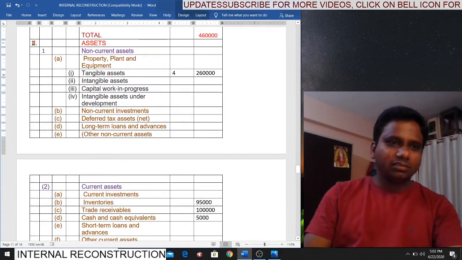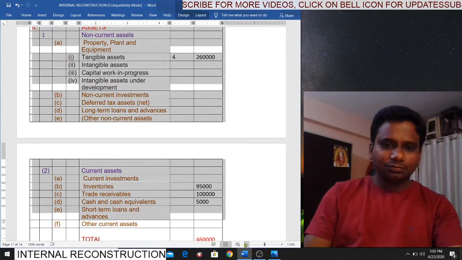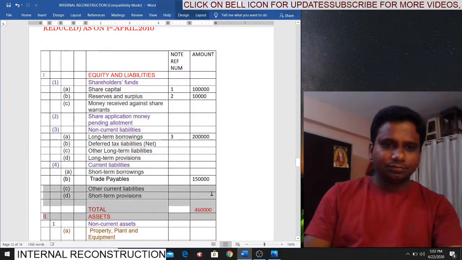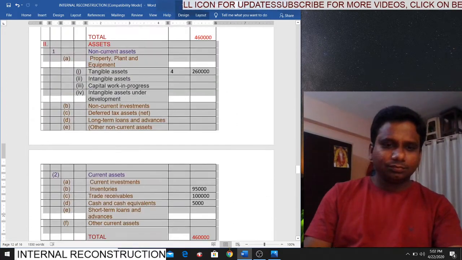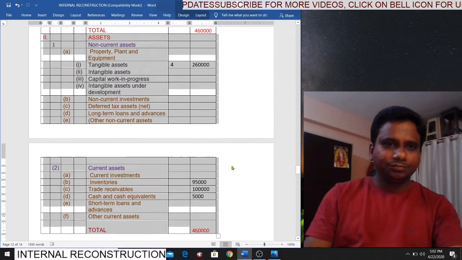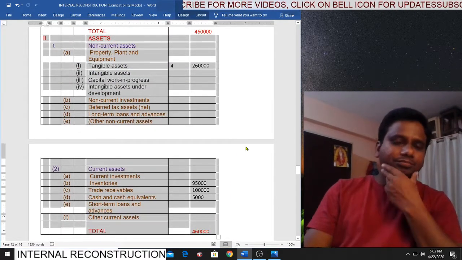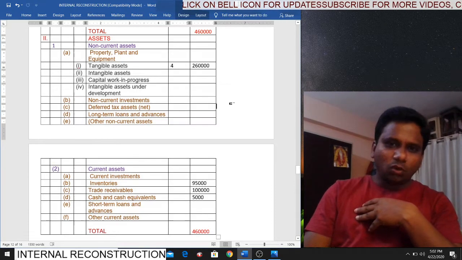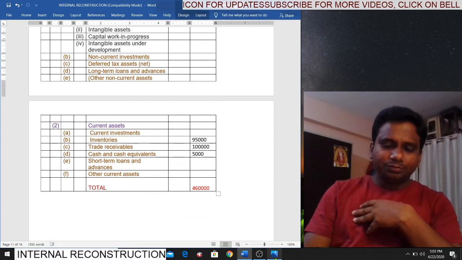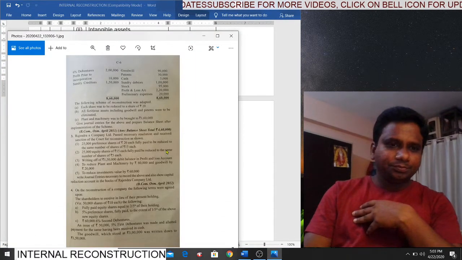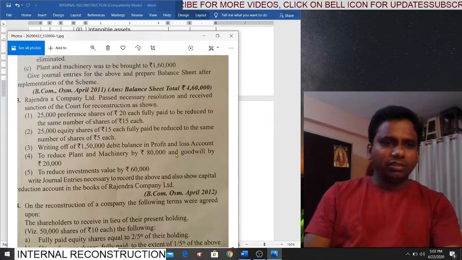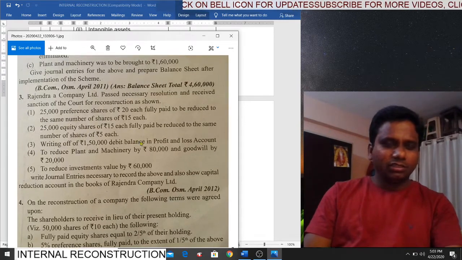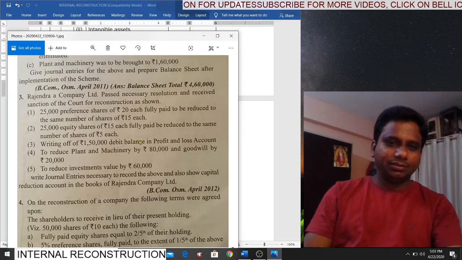Next, assets side. This is the assets side. Is it clear, students? Yes. Now we'll discuss the next problem, the third problem. Now look at the third problem, it is very easy, very simple. For this, journal entries are needed, students.